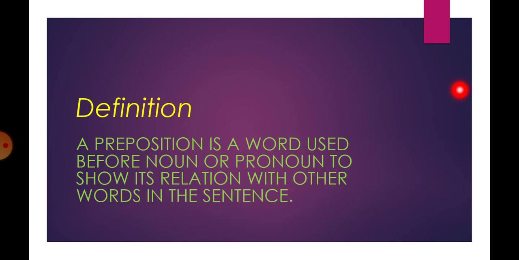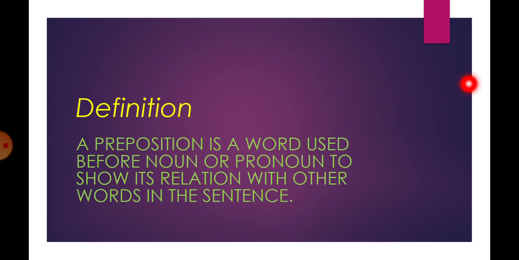What is a noun? Noun is a naming word, name of a person, place, or thing. So, it is placed either before the name of a person, place, or thing, or pronoun. What is a pronoun? Pronoun is used instead of a noun. Like when we say Delhi is a large city, the word Delhi is a proper noun.